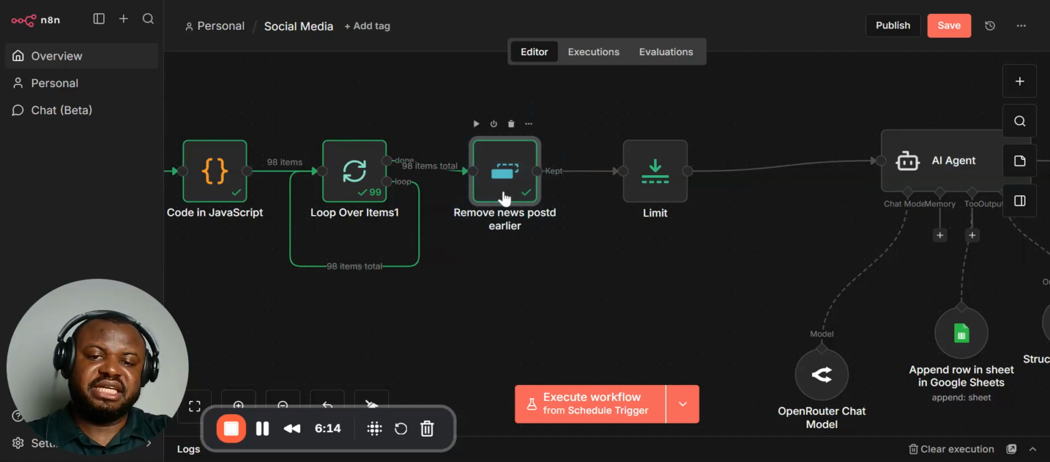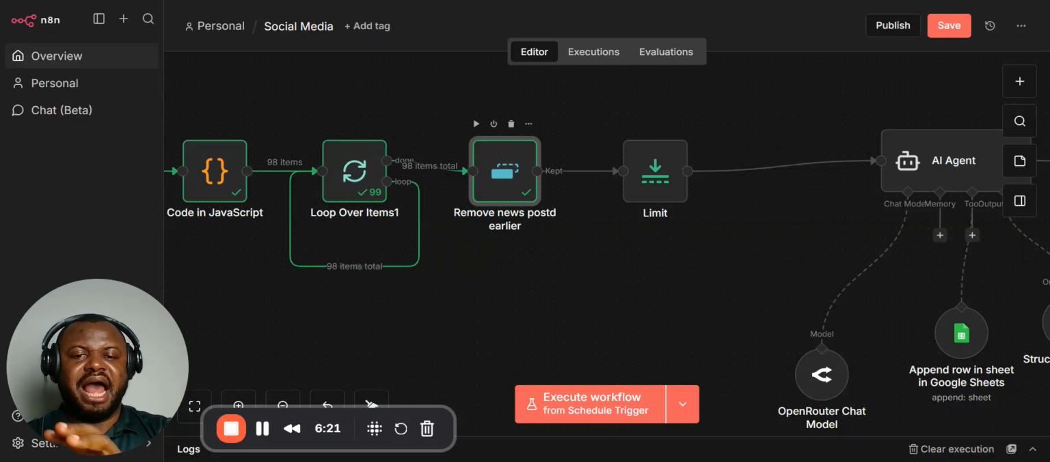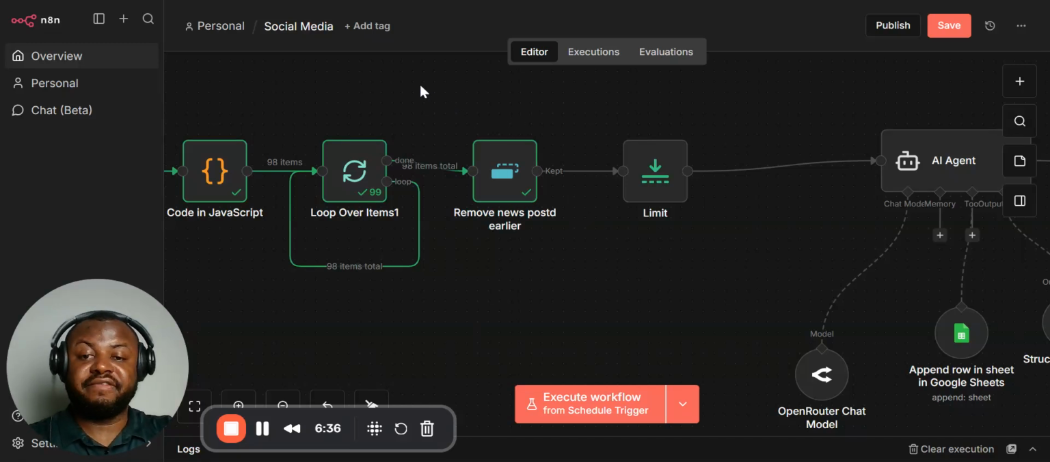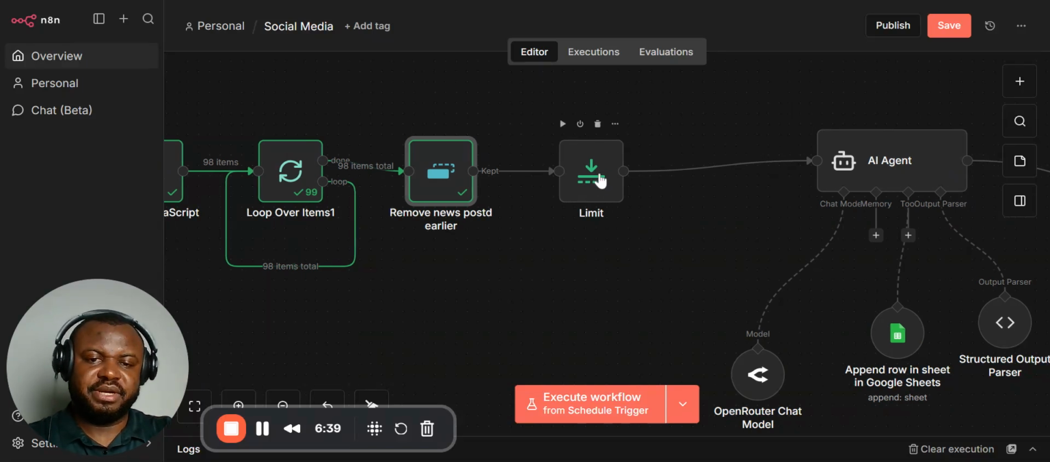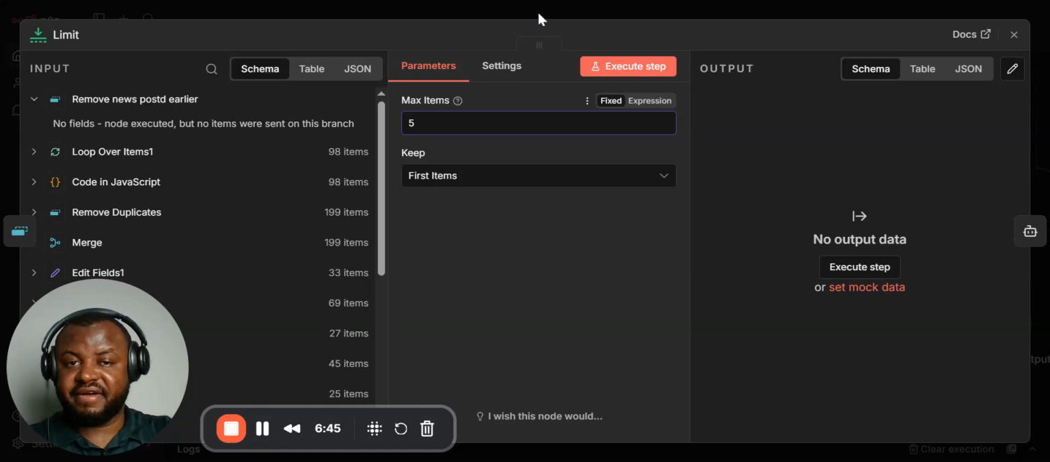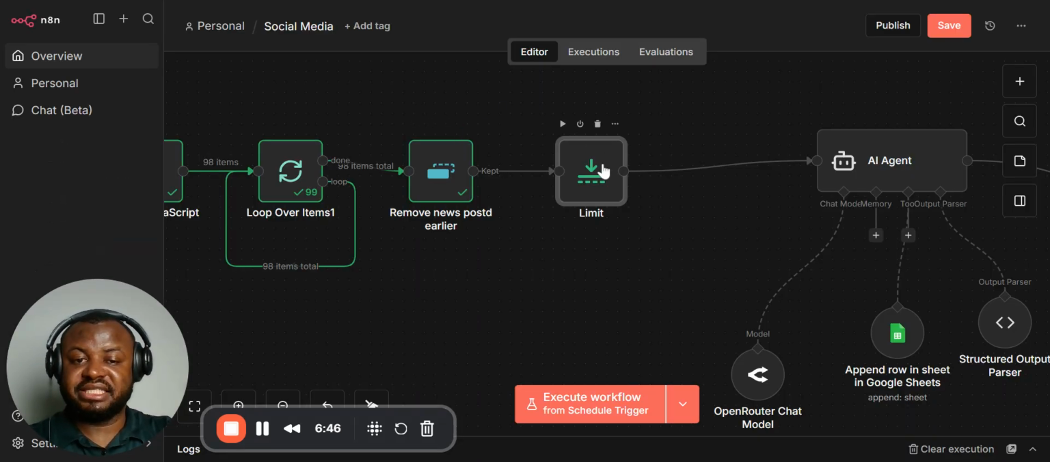But now, what this particular node does is, any news item that has passed through before, right? Instead of allowing your automation to be posting the same news on your Facebook page, it removes any item that has been executed before and ensures that only fresh news items pass through. Which now takes it to the limiter. Here, I set the limiter to have only 5 items, all right, which I can set to 2 items.